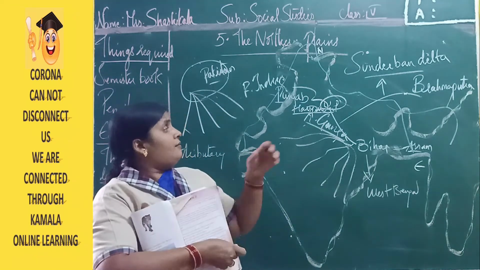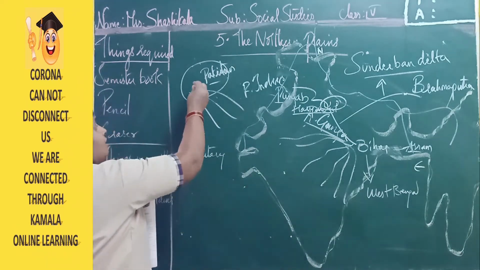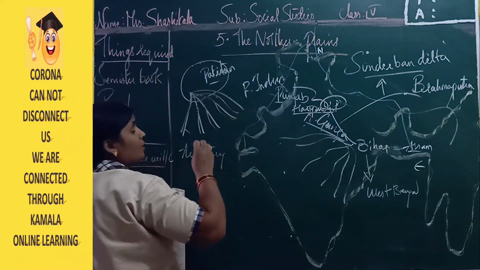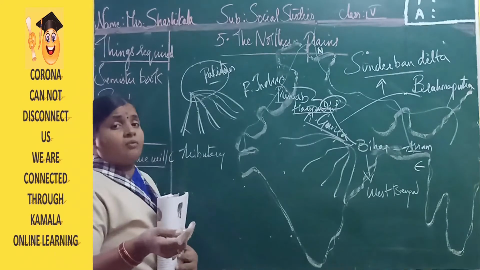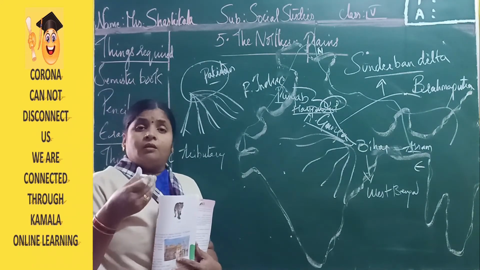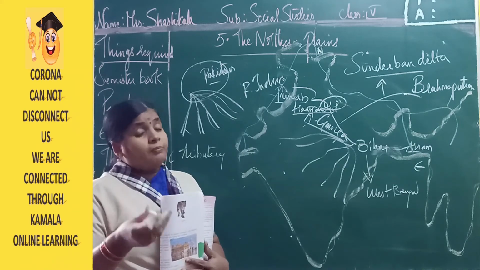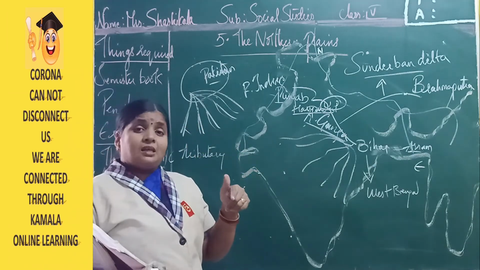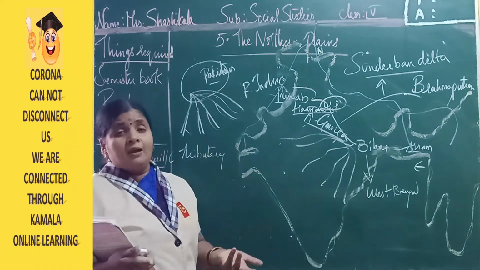Understood? Now the river water is there, and these are dividing into different streams. River water is fresh water which is used for different purposes, for eating, cooking and other uses. Sea water is salty water which is not useful for any purpose.